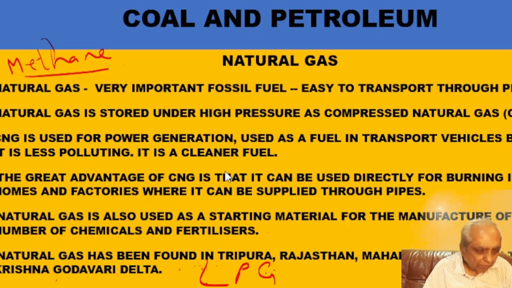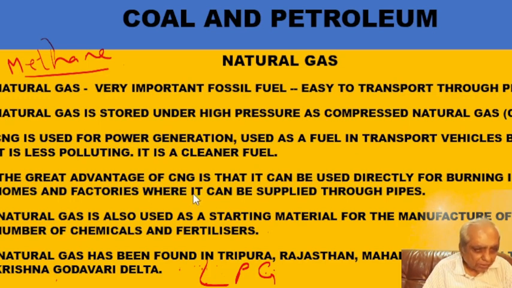Whenever we want to switch on or switch off, it can easily be done, as compared to if we are using coal or wood. In primitive times, wood was being used as a fuel, then coal came, and now we are using gaseous fuel.